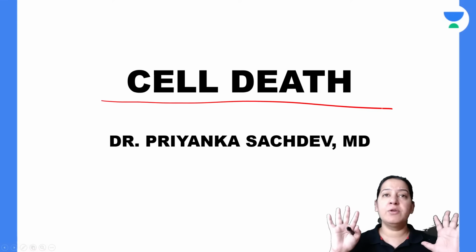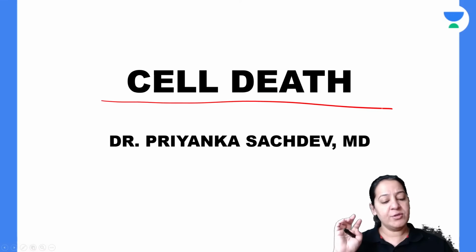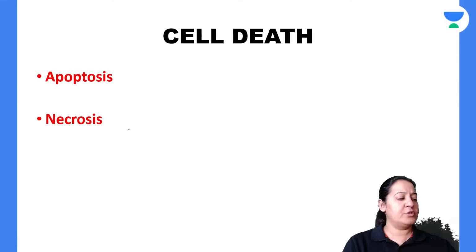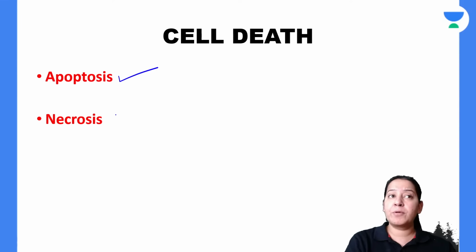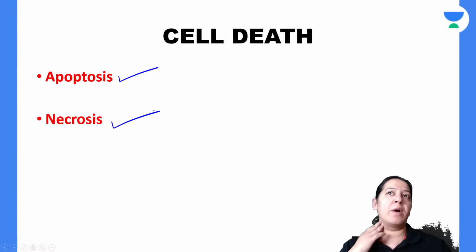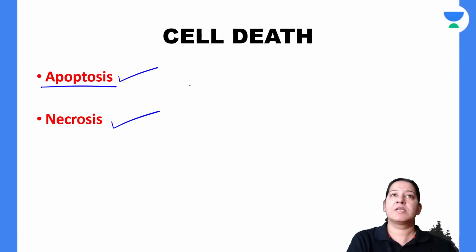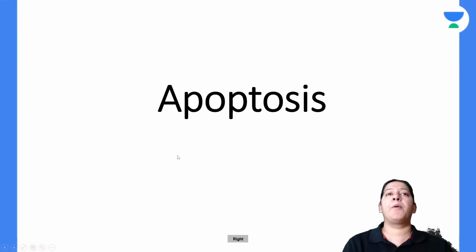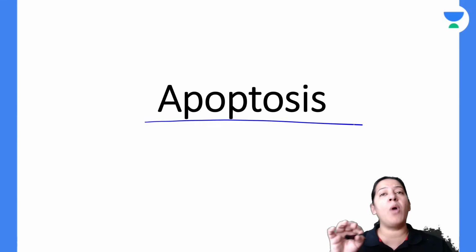So I am teaching you cell death right now. There are two types of cell death. What are the two mechanisms of cell death? Apoptosis and necrosis. I'm going to teach you both, one by one. Both are cell death. Let me start with apoptosis. Today first I am teaching you apoptosis.